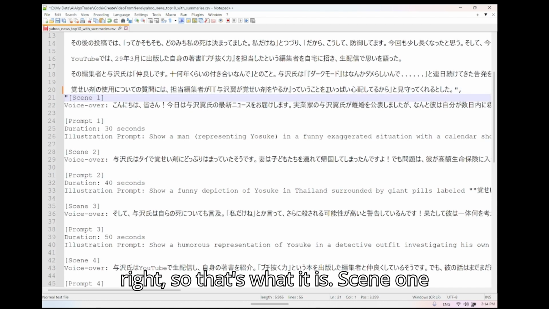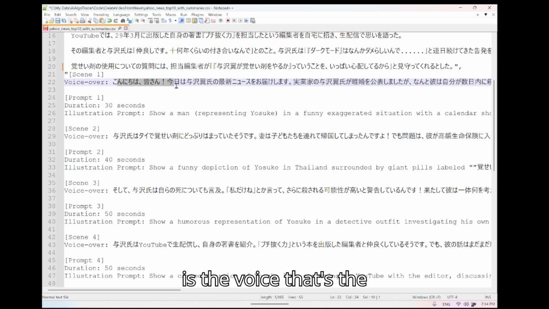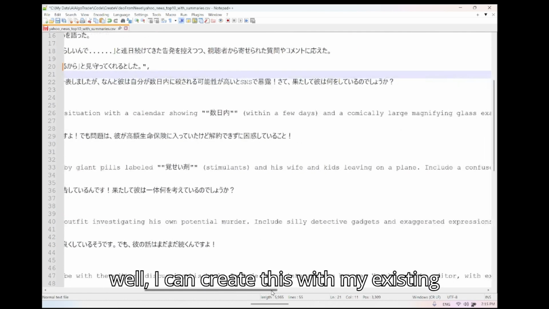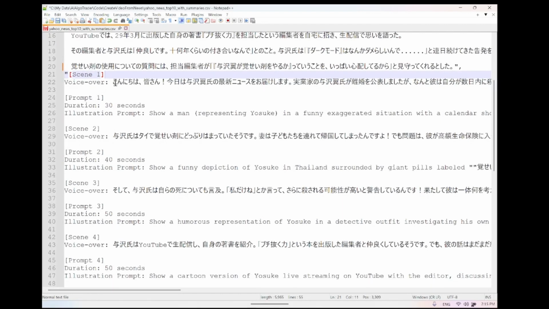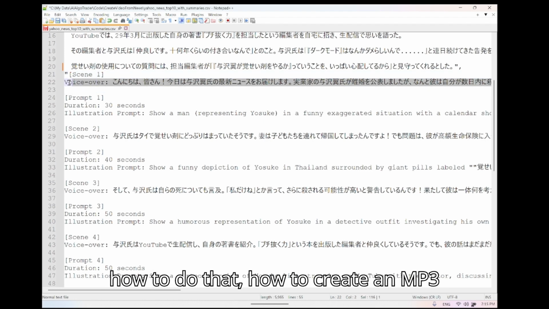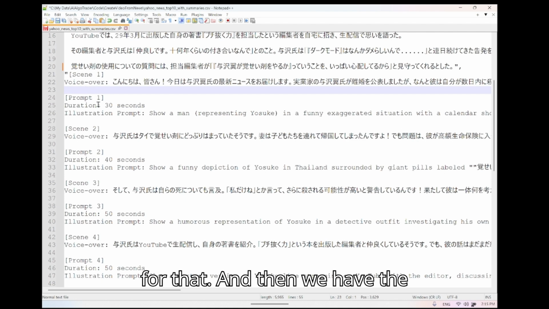All right, so that's what it is. Scene one, and we've got the voiceover, and this is the narration. And I can create this with my existing Python script for VoiceVox.